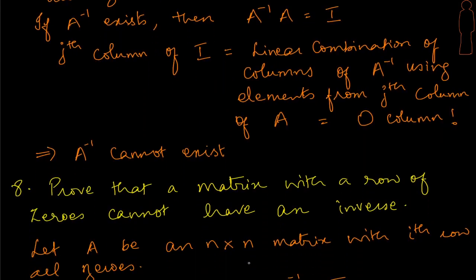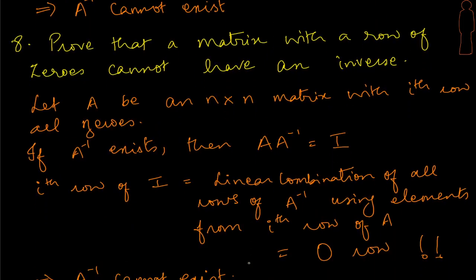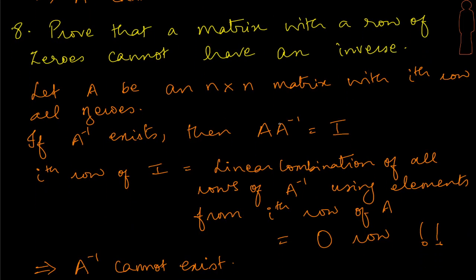Prove that a matrix with a row of zeros cannot have an inverse. It should simply follow from the previous solution in no time, right? But remember the way we have written the equation here, we are right now using A times A inverse because we are looking at the row picture of multiplication. And what's the row picture of multiplication? The ith row of the identity matrix comes from a linear combination of all the rows of A inverse using the elements from the ith row of A. What did we assume? The ith row of A has got all zeros, and therefore the ith row of the identity will be all zeros. Then it doesn't make it the identity, which means that A inverse cannot exist. Let's move to the next problem.